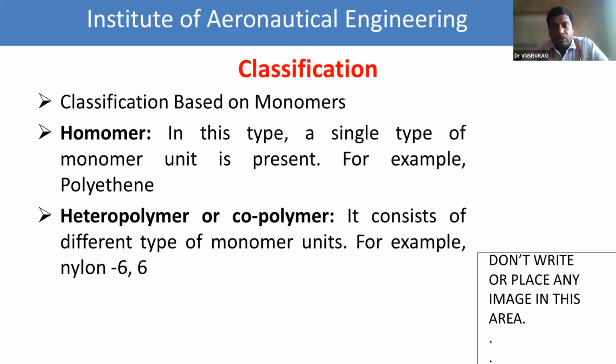What are the monomers involved in nylon 66? Adipic acid and hexamethylene diamine. These two are different from each other, so nylon 66 comes under the category of heteropolymer. Now tell me, how many types of polymers are there based on monomers? Two. What are they?